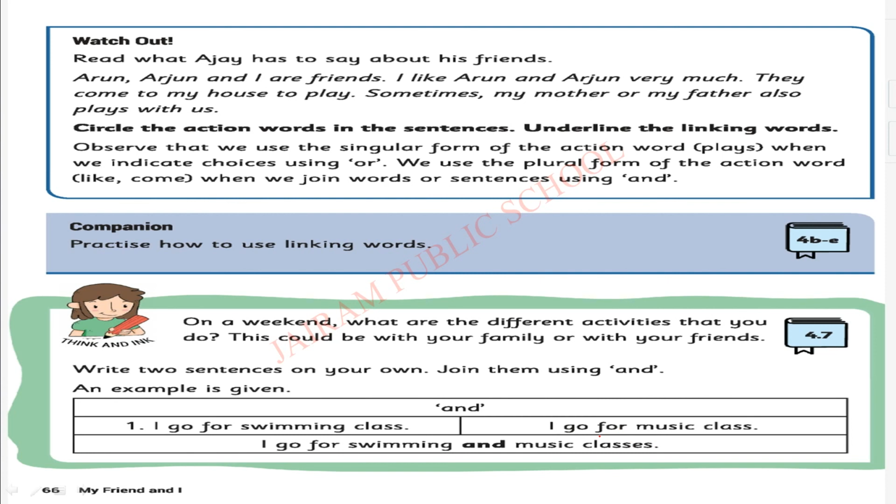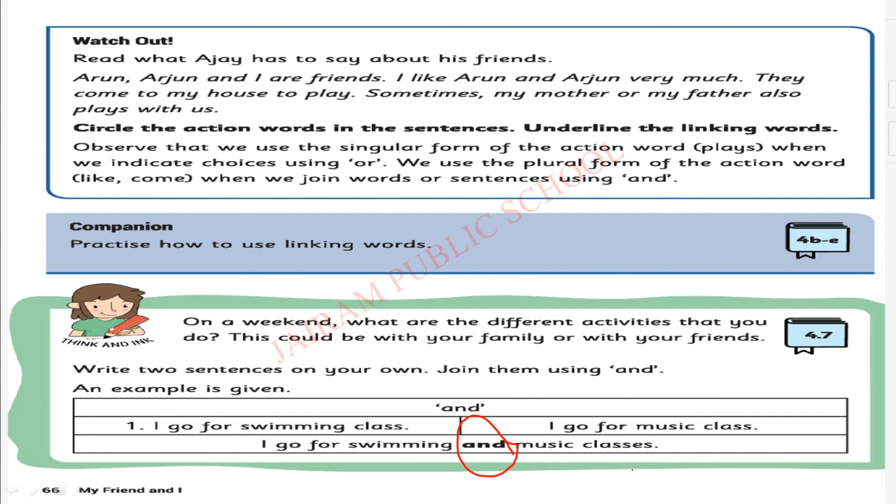Join them using and. An example is given. So they have given example sentences. By reading the examples, you make your own sentence. First of all, write 2 sentences separately, then combine the sentence, then join the sentence using the linking word. I go for swimming class. This is one example sentence. I go for music class. This is another example. How can we combine both the sentences?